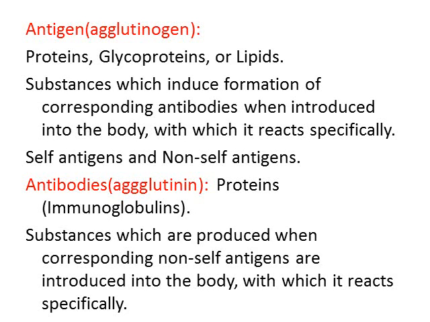Coming to antibodies, they are also called agglutinins, and these are again nothing but proteins or immunoglobulins. So substances which are produced when corresponding non-self antigens are introduced into the body, with which it reacts specifically, are called antibodies.